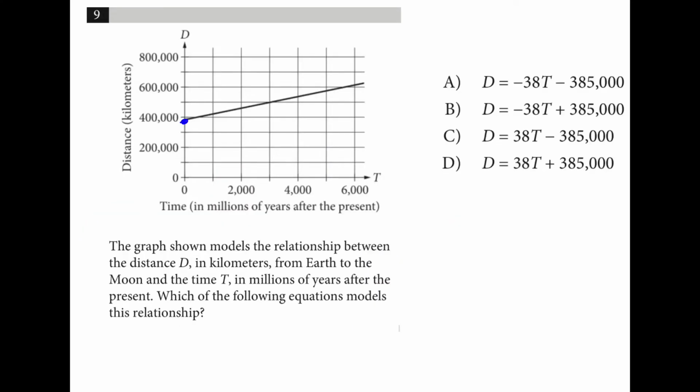Our starting value here is 385K. So we're looking for the ones with positive 385K. And our distance is increasing over time. So I'm going to look for the positive one there, and the answer is D.